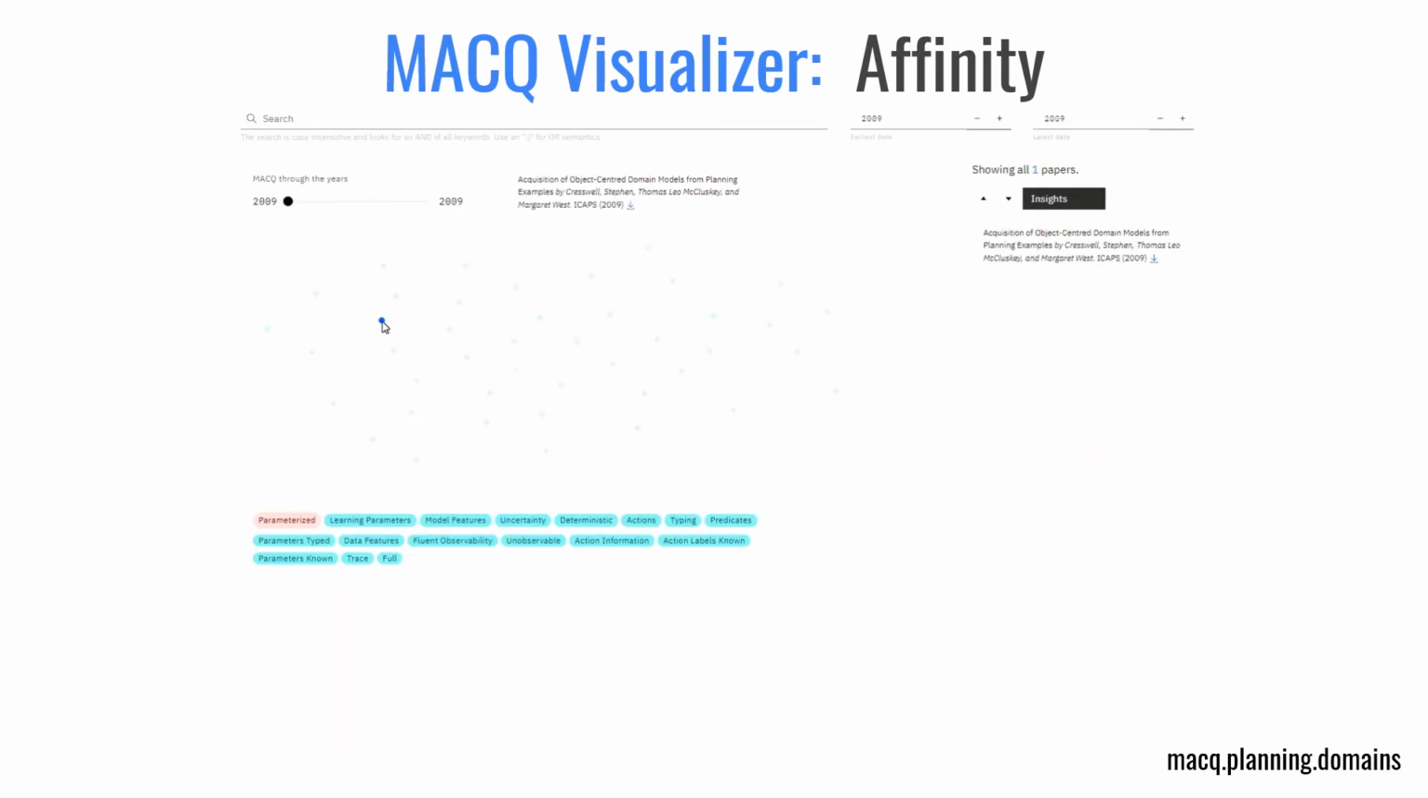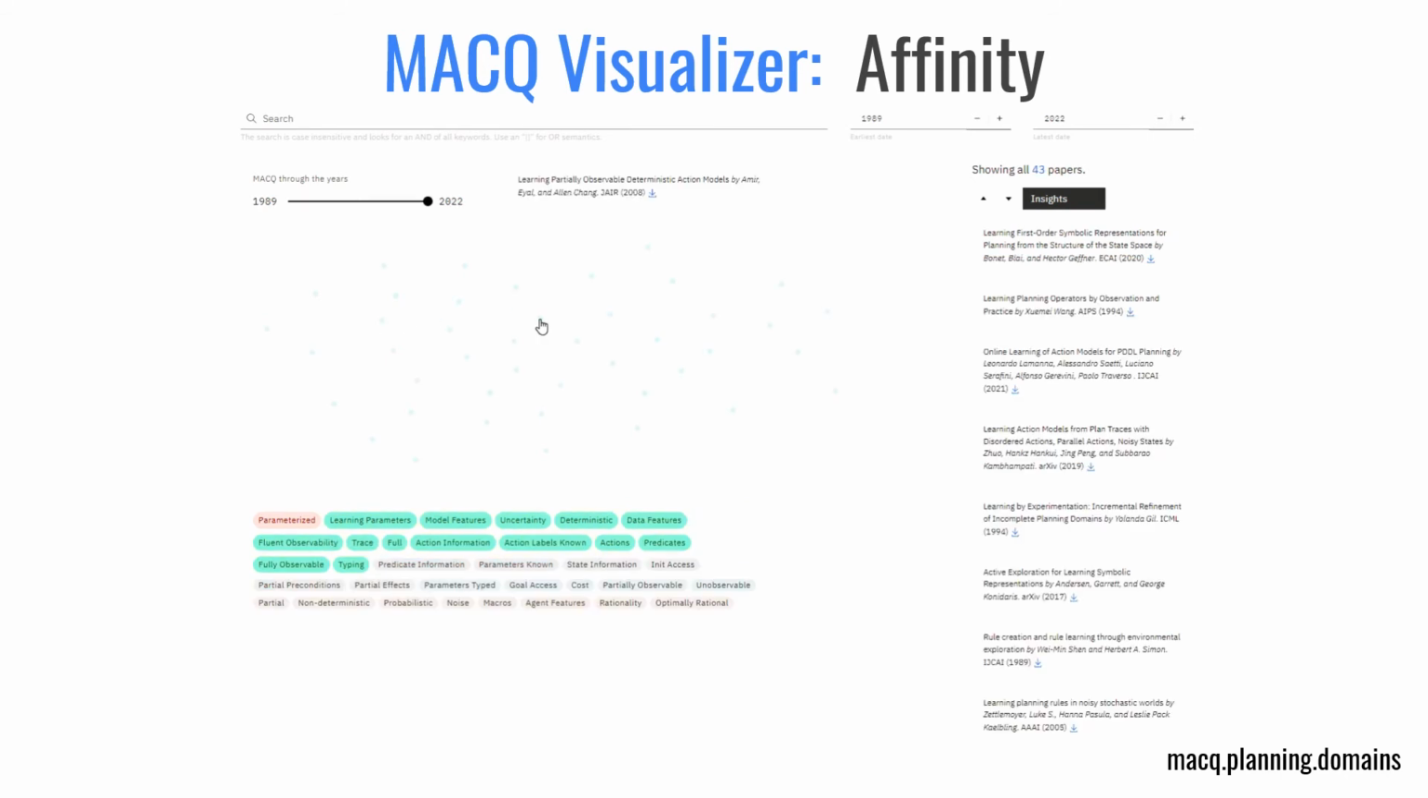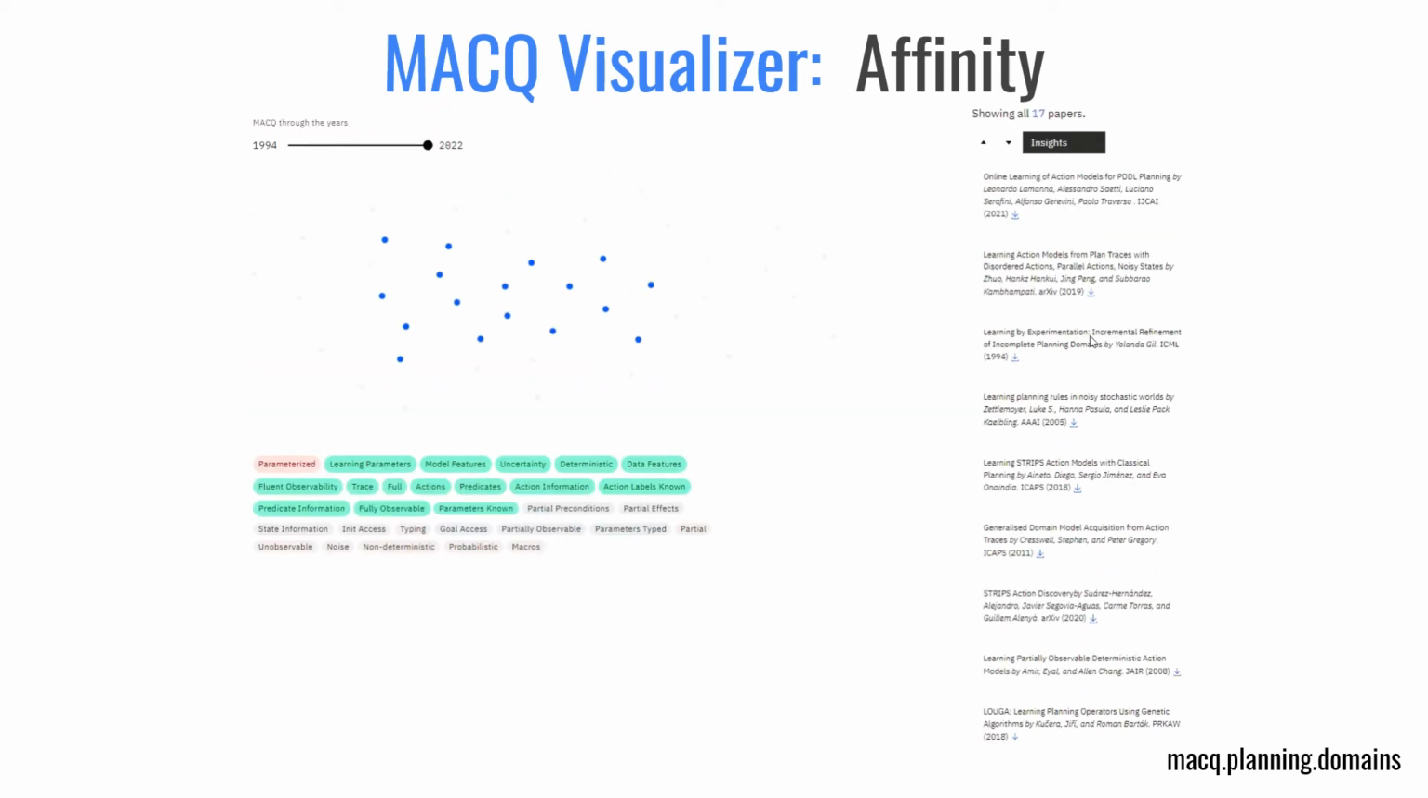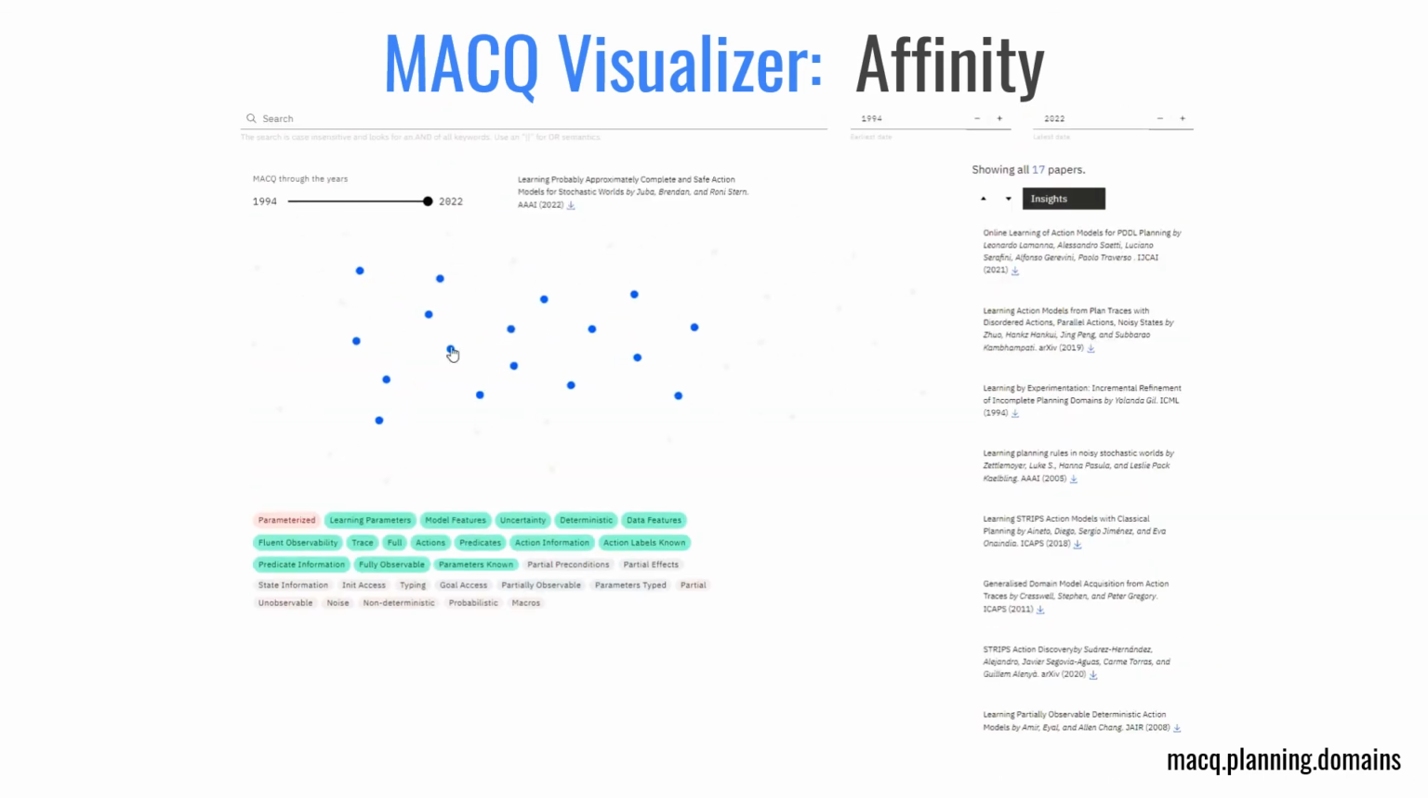The second lens, Affinity, is an affinity representation which demonstrates how the model acquisition papers cluster together based on neural embeddings of the paper text. In this view, each dot represents a paper, and multiple papers can be selected by holding Shift. Below the cluster is a representation of tags contained in the selected papers, ordered, colored, and sized by frequency.